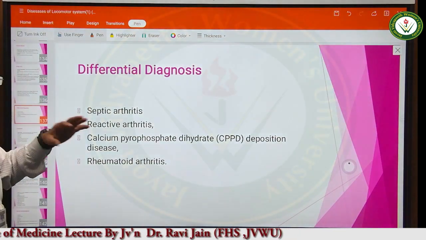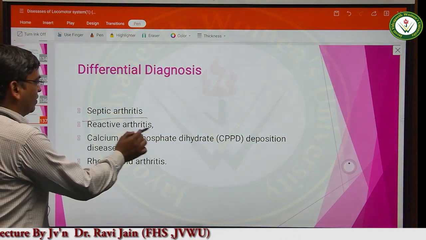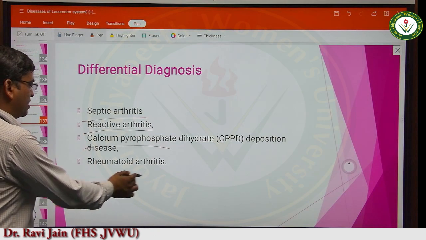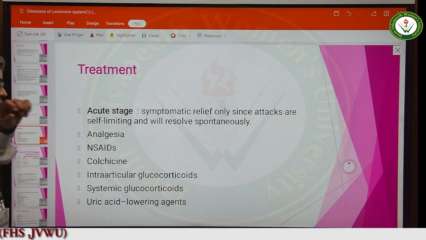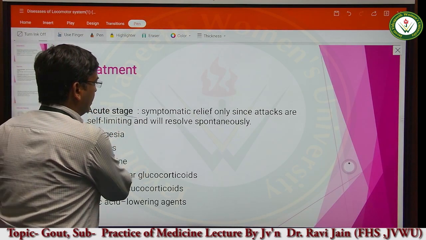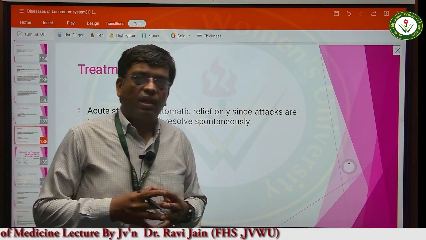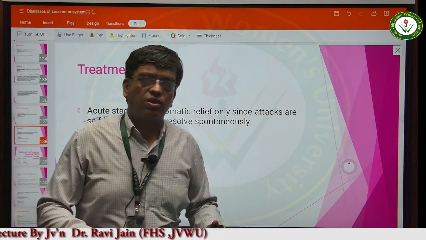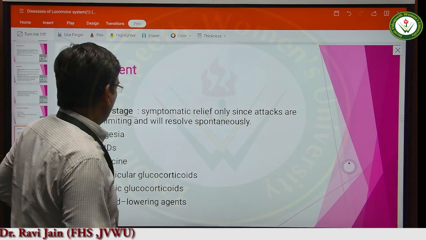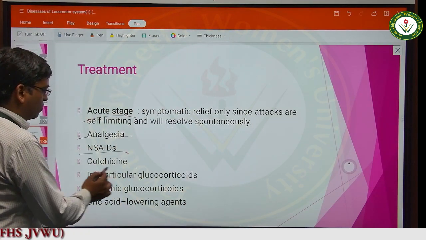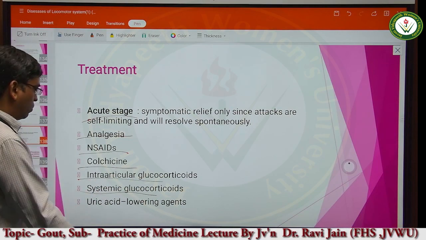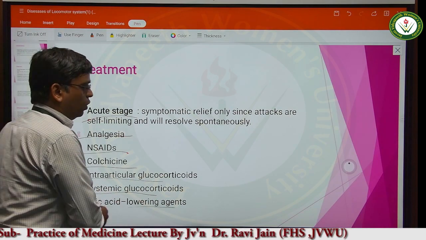Now these are the disease conditions which resemble gout: septic arthritis, reactive arthritis, CPPD disease, and rheumatoid arthritis. Now the treatment, this I have already told you. In the asymptomatic hyperuricemic phase, we just have to give those drugs that lower the uric acid level. In the acute phase, we have to give analgesics, NSAIDs, colchicine, intra-articular glucocorticoids, systemic glucocorticoids, and uric acid lowering agents.